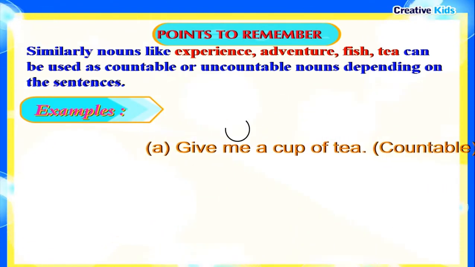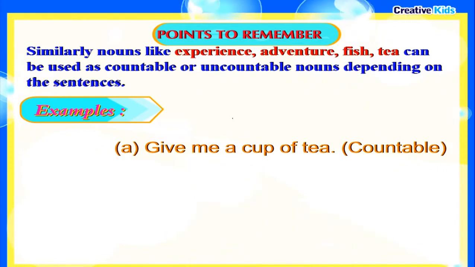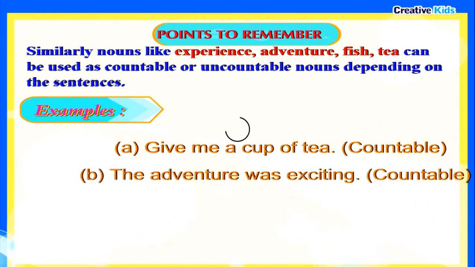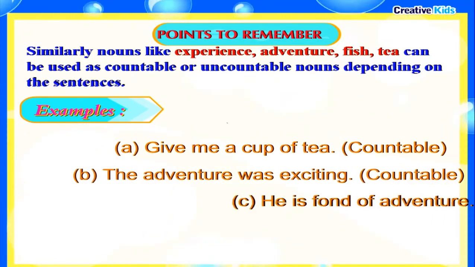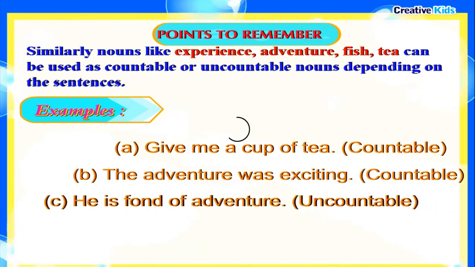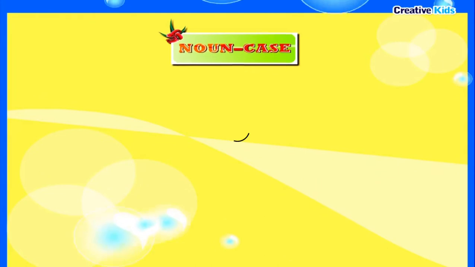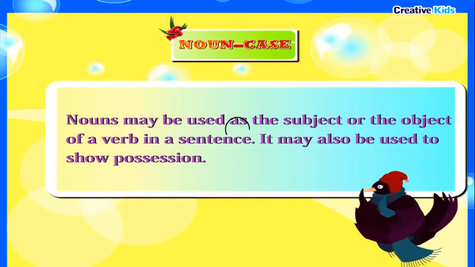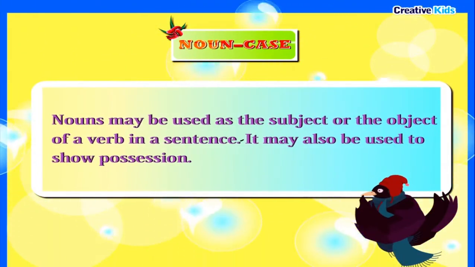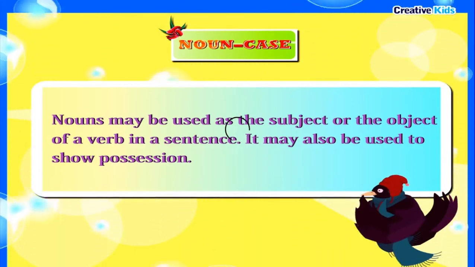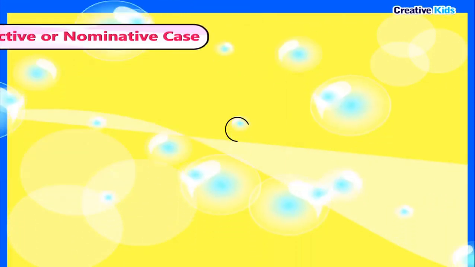Examples: give me a cup of tea. Countable. The adventure was exciting. Countable. He is fond of adventure. Uncountable. Noun case. Nouns may be used as the subject or the object of a verb in a sentence. It may also be used to show possession.